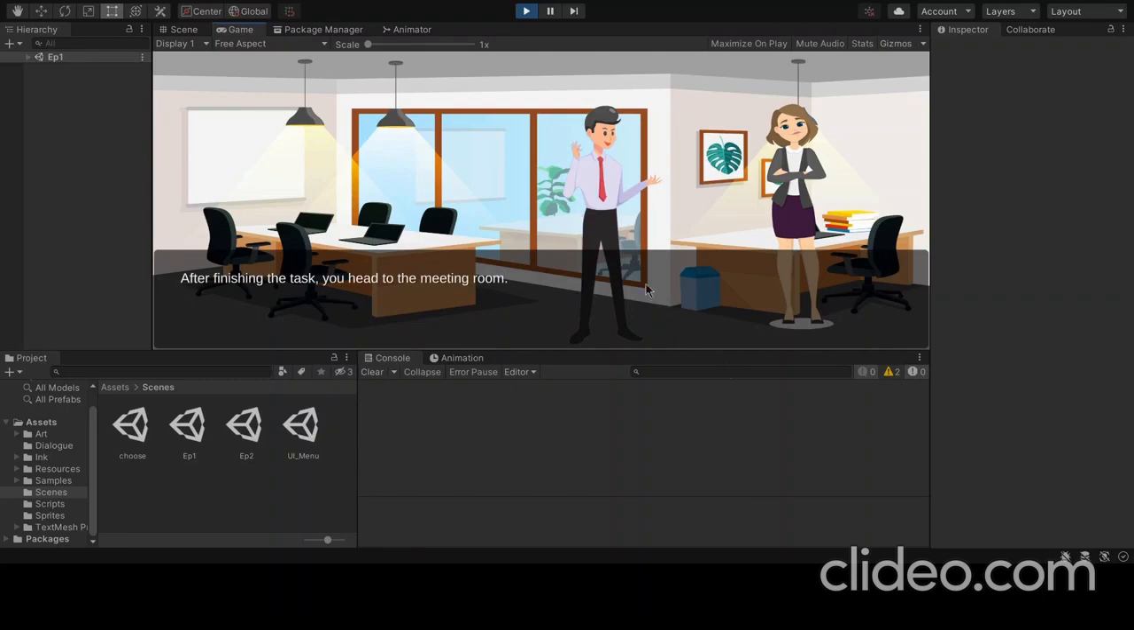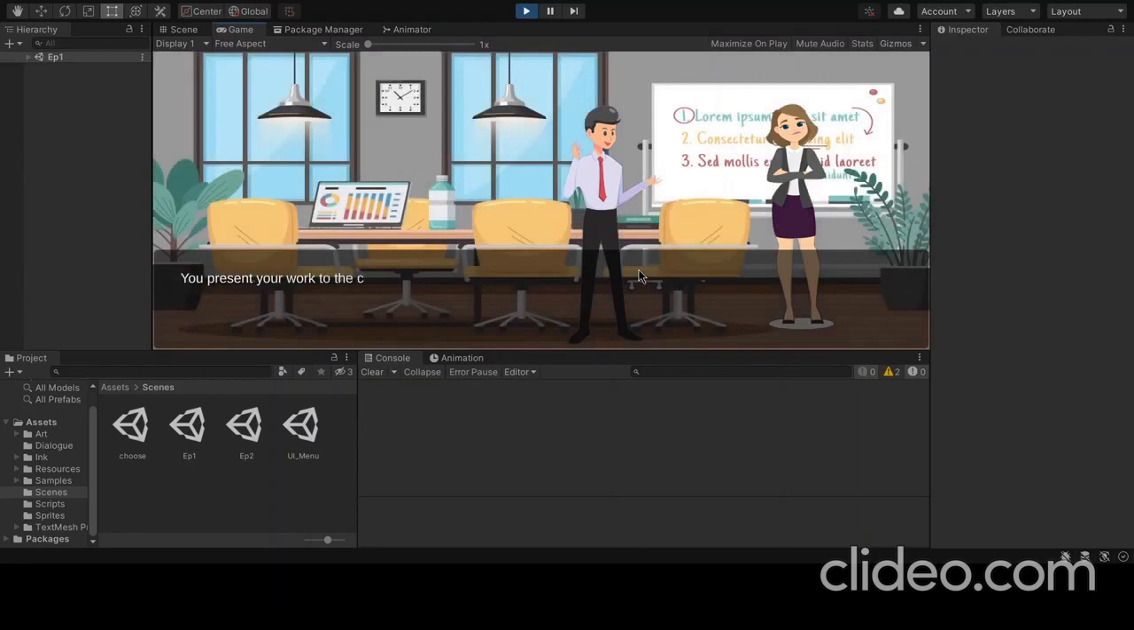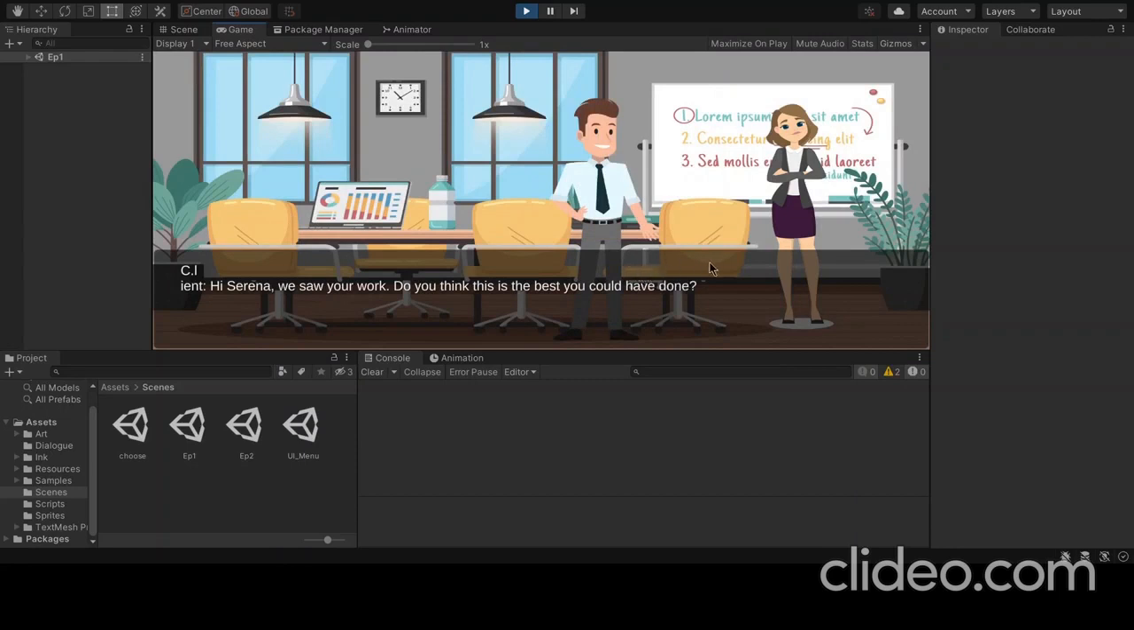So after finishing the task, you head to the meeting room. You present your task to the client. The client sees your task, and he asks, "Do you think this is the best you could have done?" So again, you have two options. Did you do your best? Yes or no.